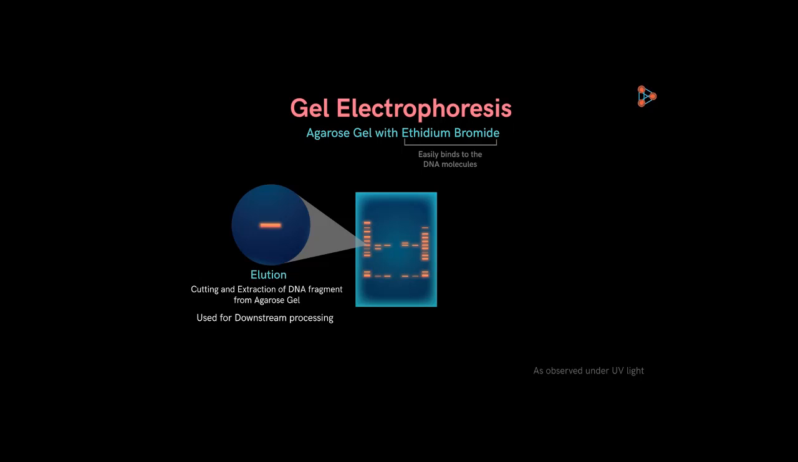This was the simple explanation of how any gel electrophoresis technique works. It's considered as one of the very important techniques used in recombinant DNA technology.